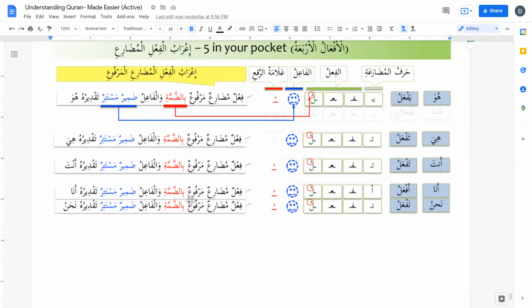So in af'alu the fa'il is hidden and estimated to be ana. And in naf'alu, again, the fa'il is hidden but estimated to be nahnu. Okay, that's how we do I'rab in the regular form of af'alul arba', the first category.